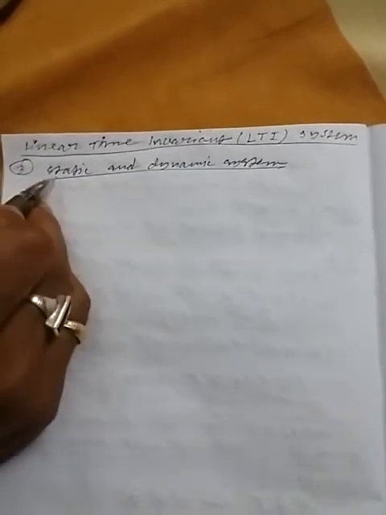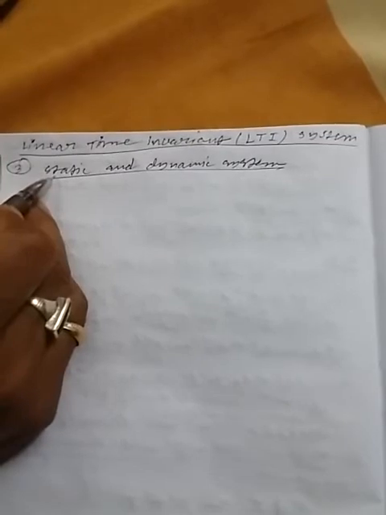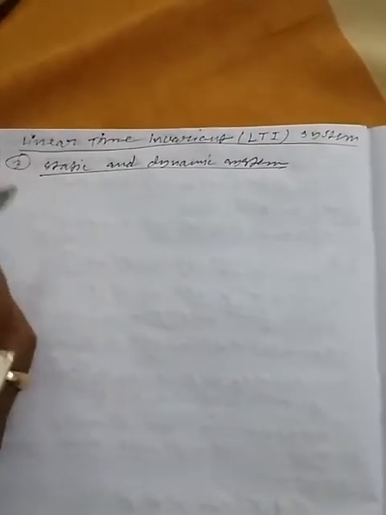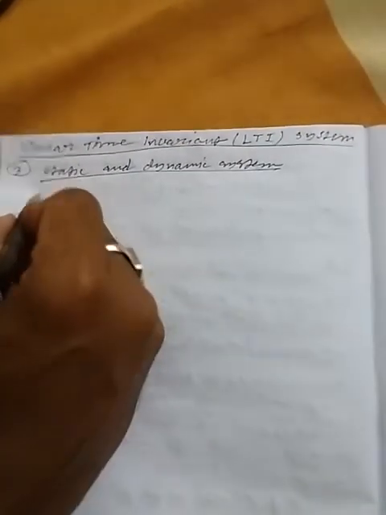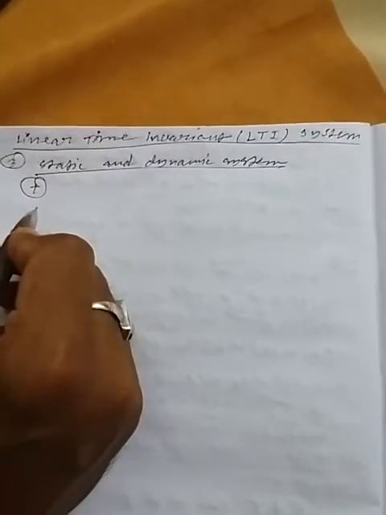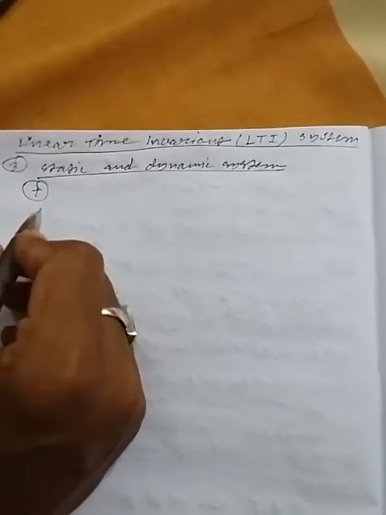Now the third classification is static and dynamic systems. A continuous time system is called static or memoryless if its output at any instant t depends on the input sample at the same time, but not on the past or future value of the input.